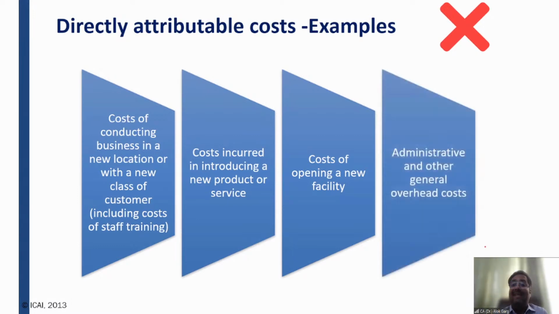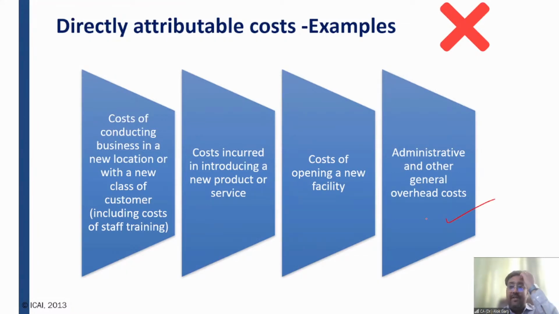Cost of opening a new facility. For inauguration of my factory, I have invited some celebrity, and that celebrity has charged 1 crore rupees for the inauguration, right? So again, the cost of that celebrity will not be included as a directly attributable cost to the cost of the factory. Administrative and other general overhead costs, right?